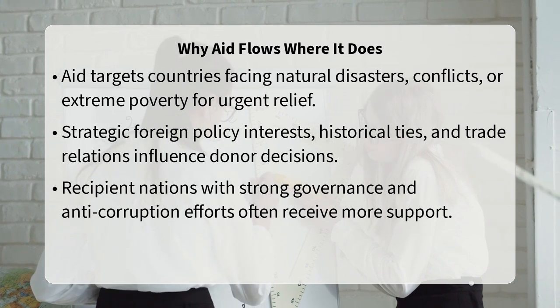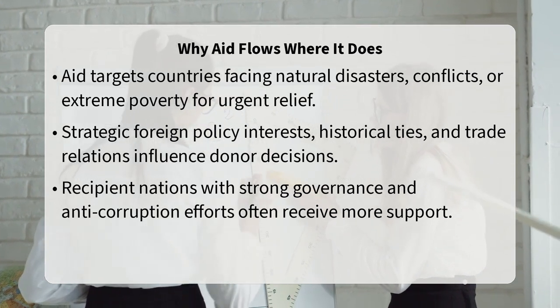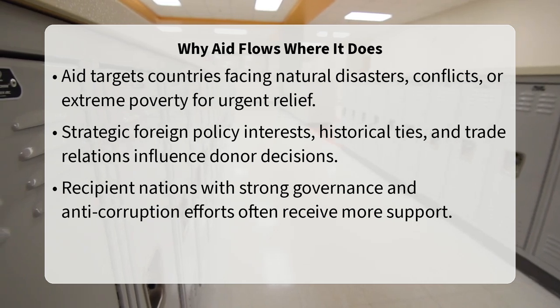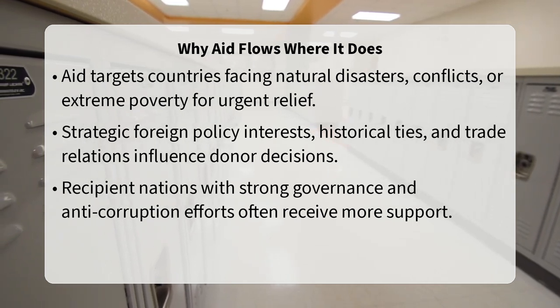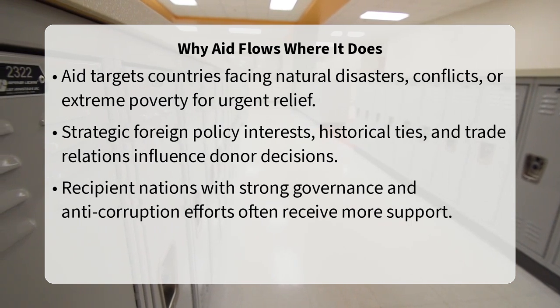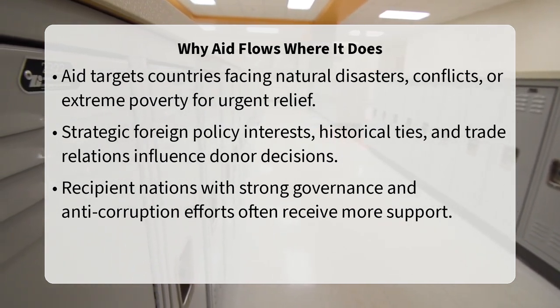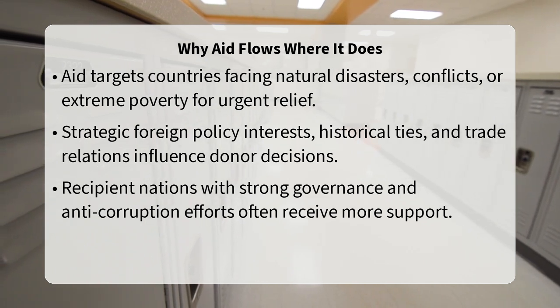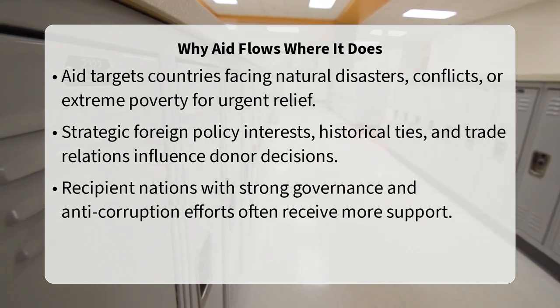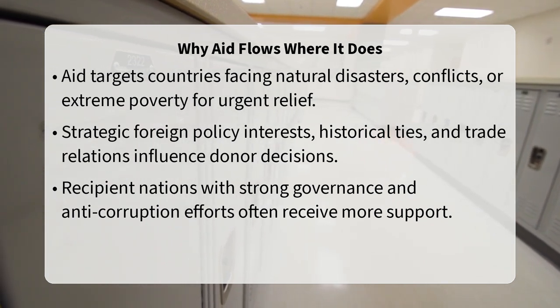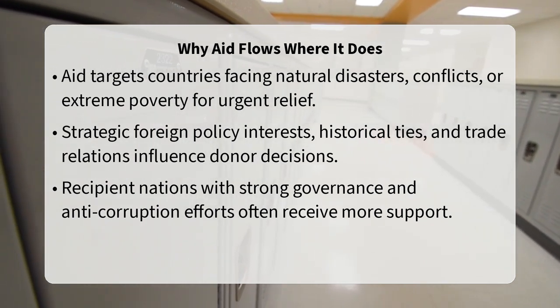Donors, who are typically governments, international organizations, or private entities, also consider their own strategic foreign policy interests, historical ties, or trade relationships with recipient countries. Furthermore, aid is often channeled towards countries demonstrating a commitment to good governance, effective public financial management, and anti-corruption measures, aiming to ensure the aid achieves its intended impact.